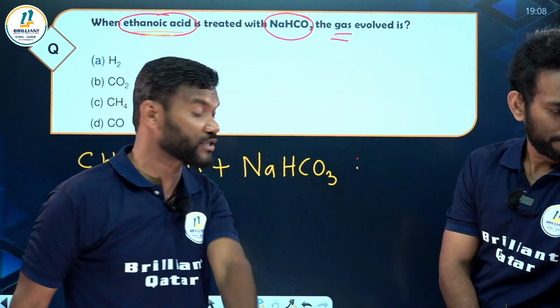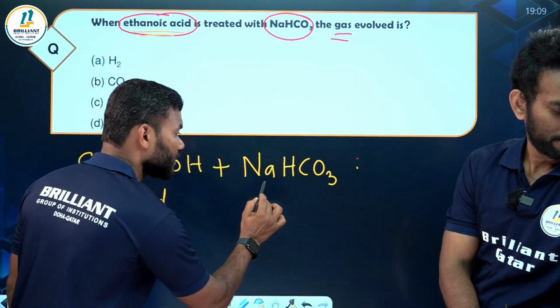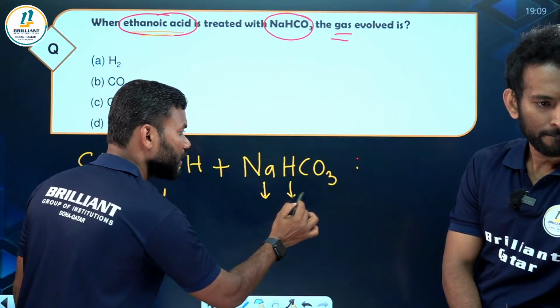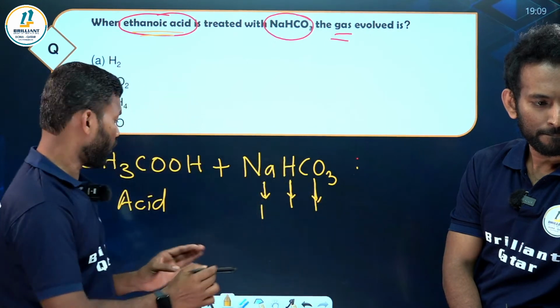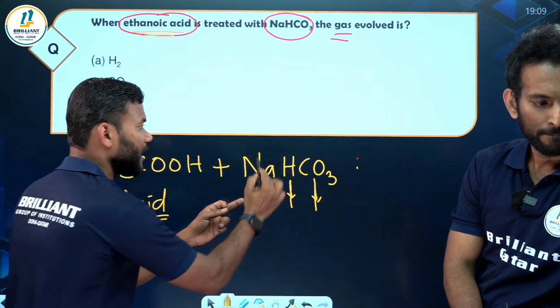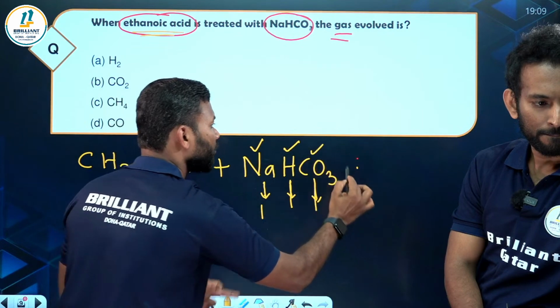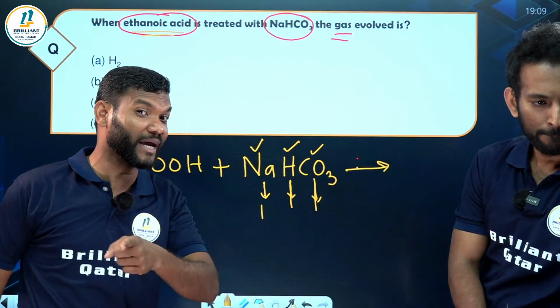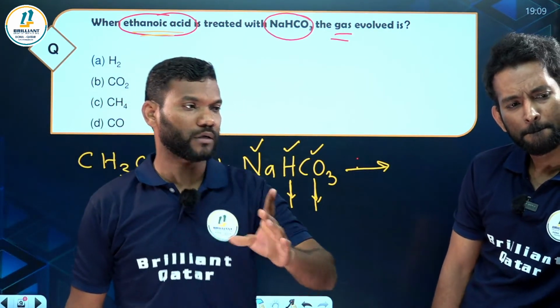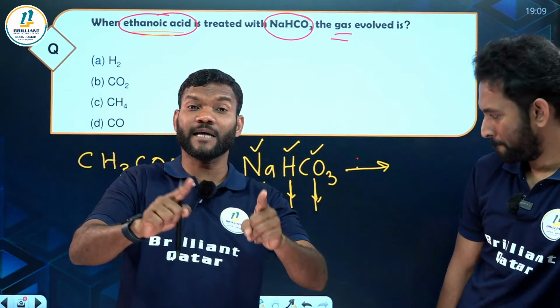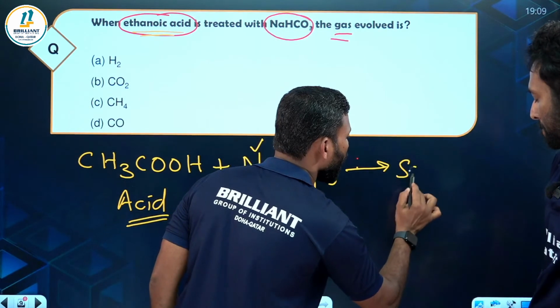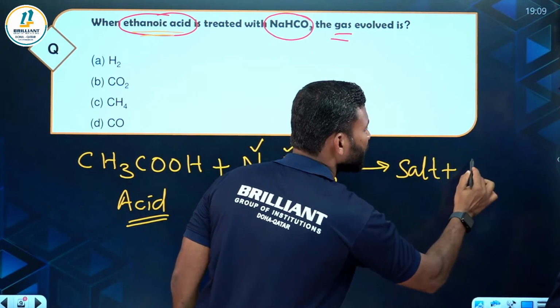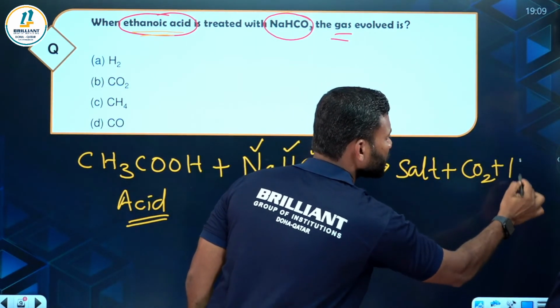Sodium is a metal, so this is a metal hydrogen carbonate. When an acid reacts with a metal hydrogen carbonate, what do we get? Salt, carbon dioxide, water. Even in the second chapter, the acid base chapter, we discussed we will be getting salt plus carbon dioxide and water.